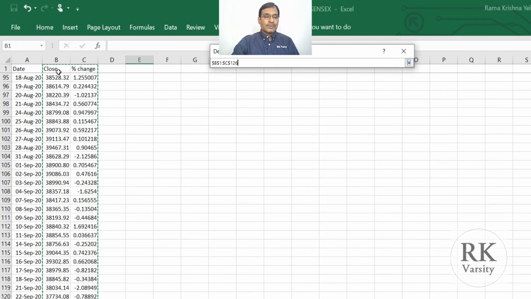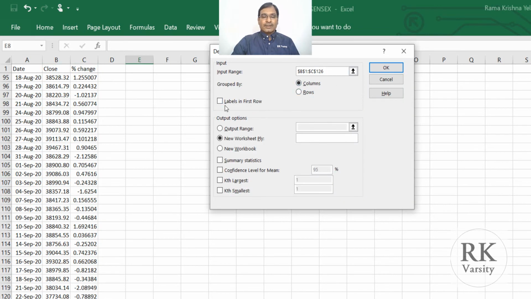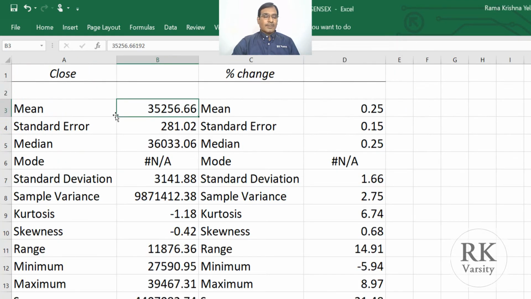Then you have labels in the first row. For output, we go for a new worksheet. We call this descriptives. And then choose summary statistics. Click OK. Now here are the summary statistics for the close price as well as the percentage change.